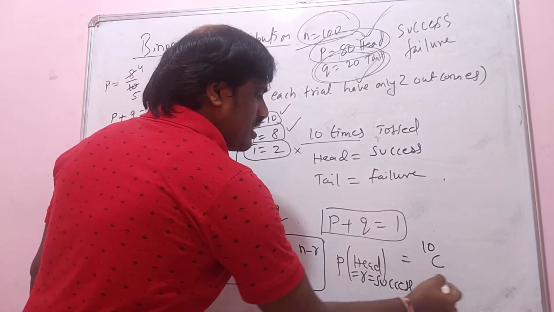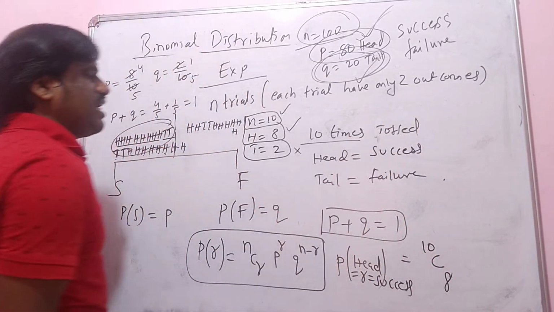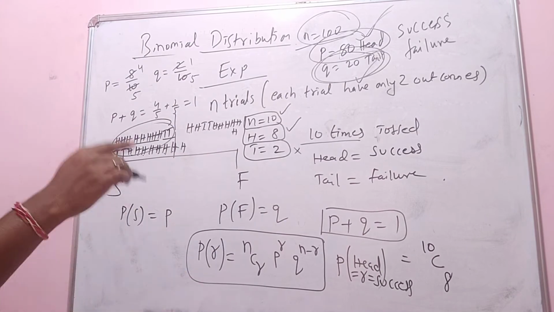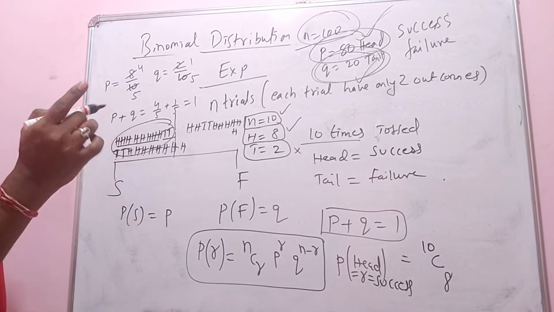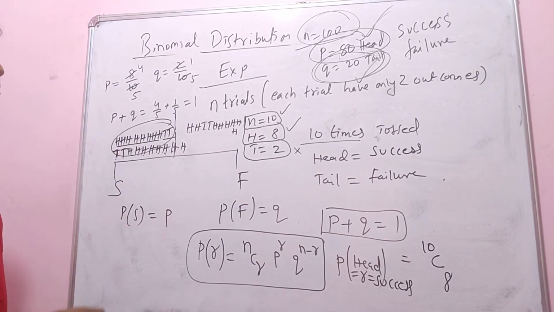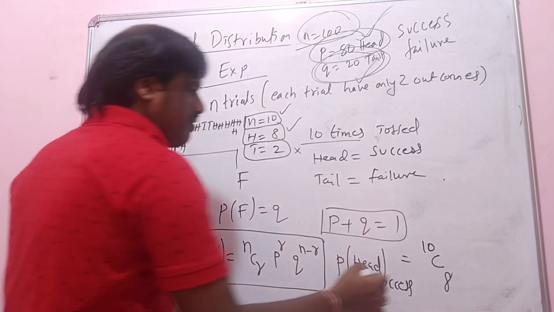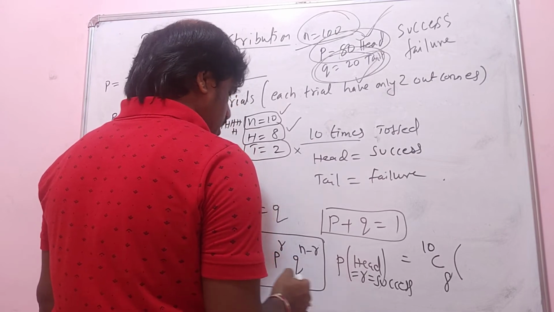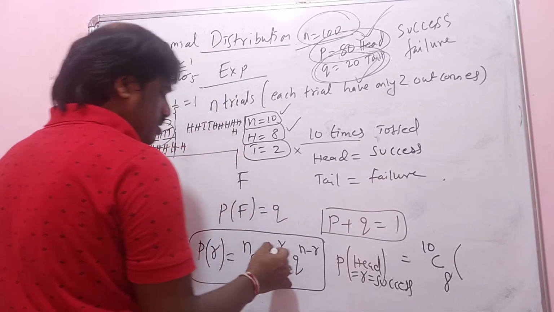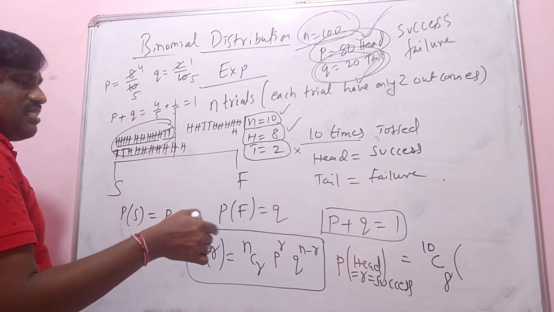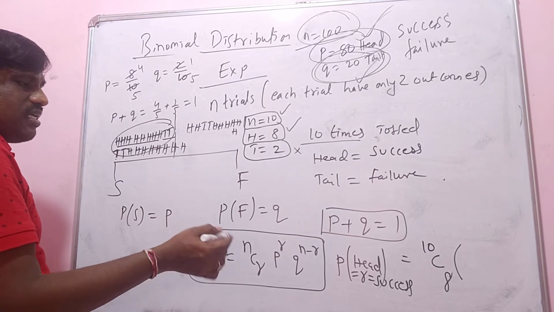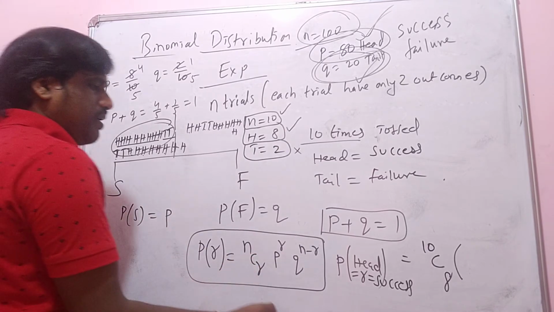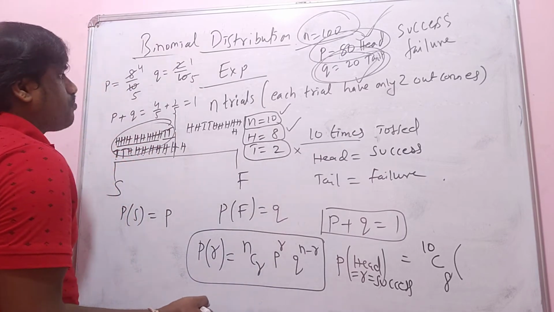That is indicated by 10C8. Out of 10 trials, 10C8 counts the ways of getting head. And P is what we can use here. Suppose getting head is my success, then r is equal to success, that is r is equal to 8.